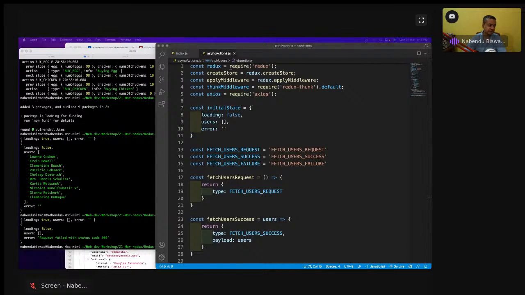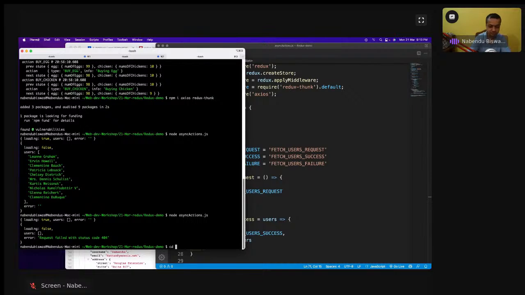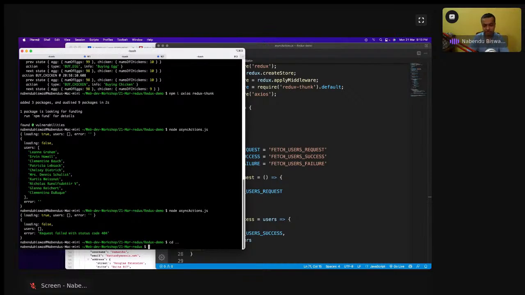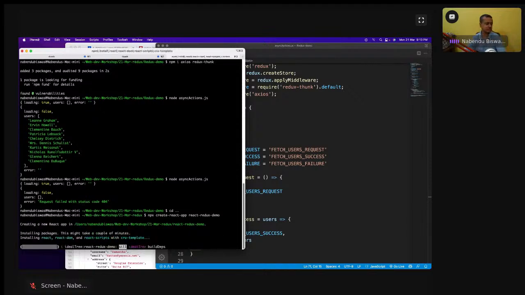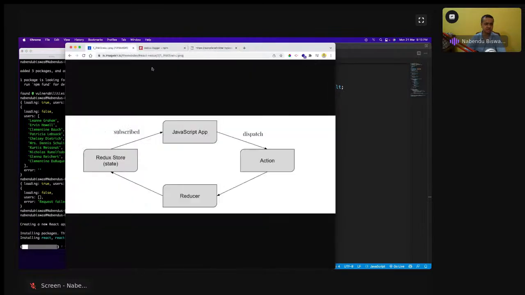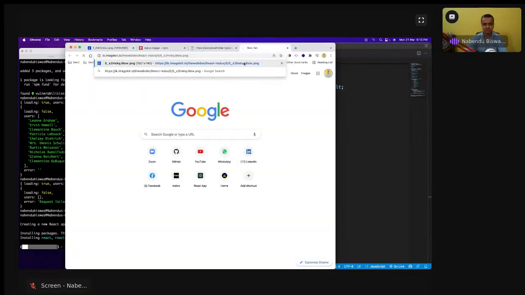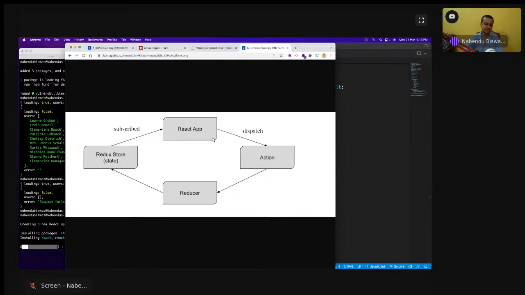For that I have to create a React app. I'll come one step down and create a React app named React Redux demo, like this. Good. Again, it will take some time. See, the same thing, not many things change. This was the aim, the thing which was there. If you see the React part, the React app base has been done, and everything else is the same: dispatch, reducer, subscribe, nothing else will be different.